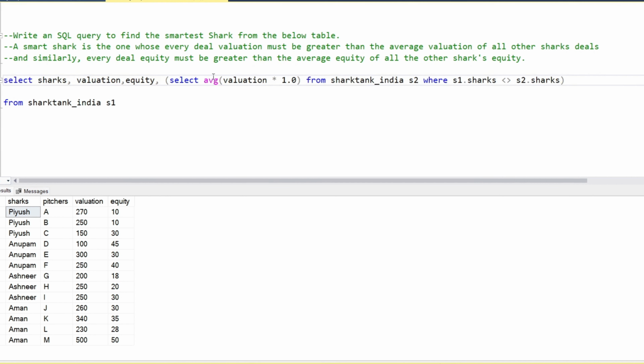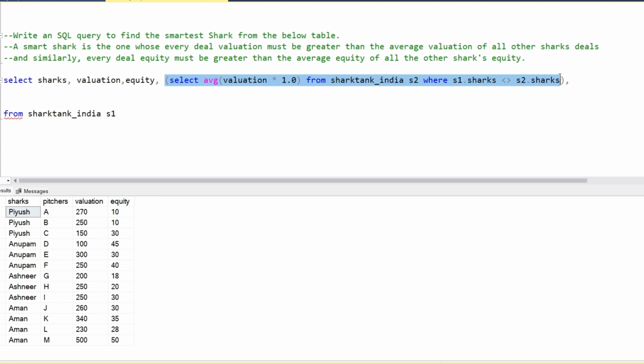So what does this mean? We are getting the values of those sharks who are not equal to this one. For example, Piyush will not be included in this: Piyush not equal to Piyush. So the average would be Anupam, Ashneer and Aman's valuations. Sharks are not included with themselves, they will not be equal to each other. So all of Piyush's valuations would be excluded, and all of Anupam, Ashneer and Aman's valuations would be calculated as an average. Now we're going to calculate equity.